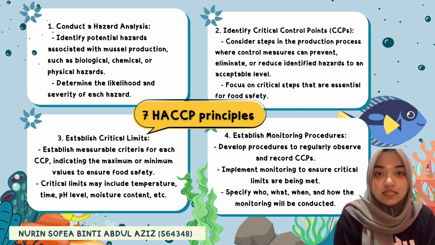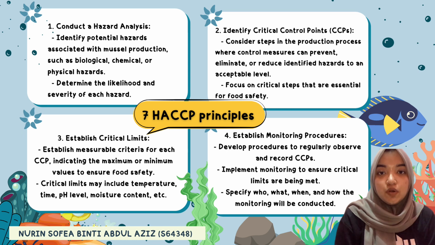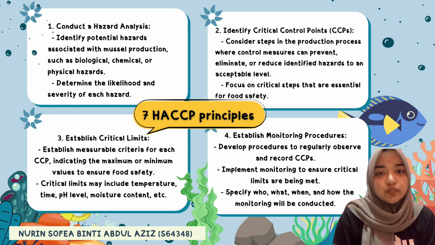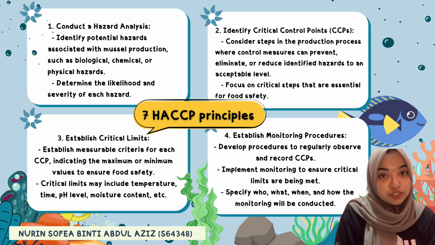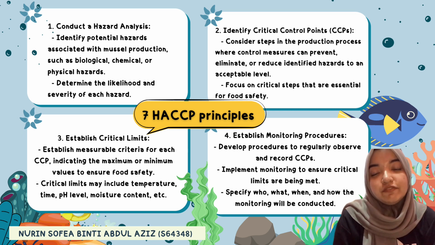The third is establish the critical limits. So we have to establish measurable criteria for each CCP, indicating the maximum or minimum value to ensure food safety. Critical limits may include temperature, time, pH, or moisture content. And the fourth is establish monitoring procedures. We have to develop procedures to regularly observe and record CCPs. We have to specify who, what, when, and how the monitoring will be conducted.